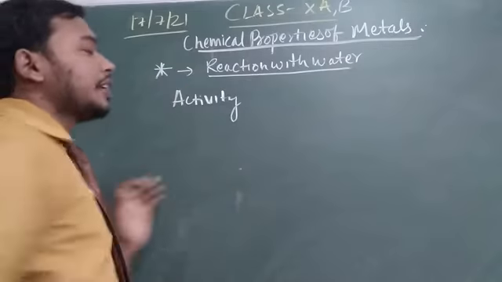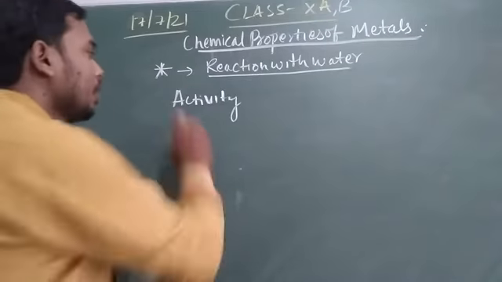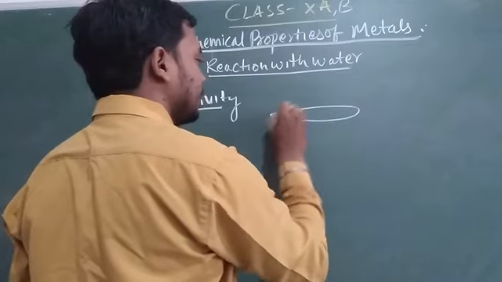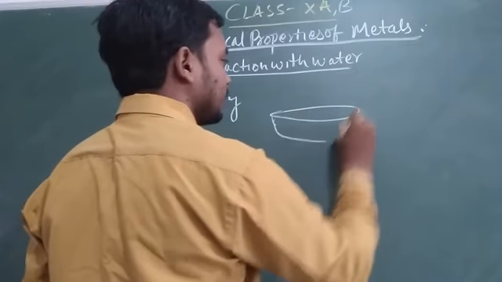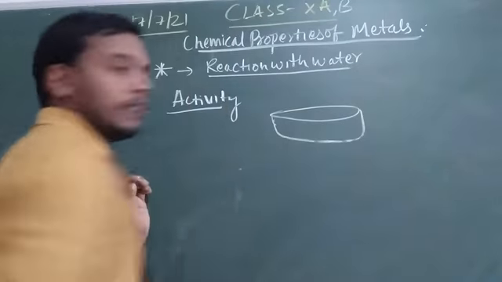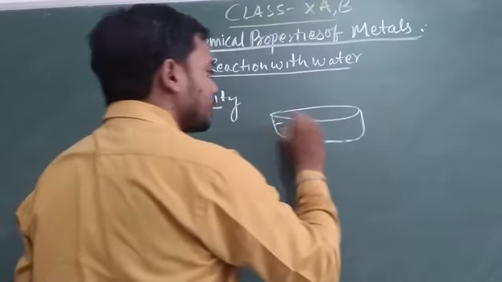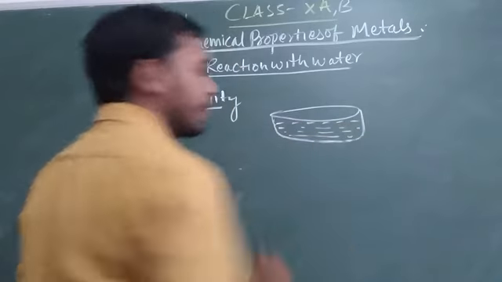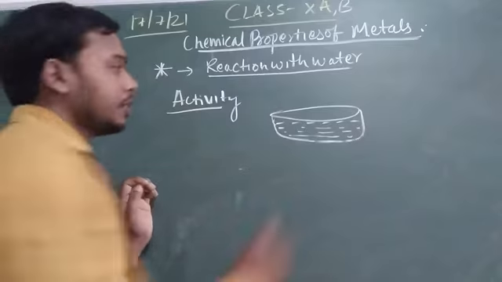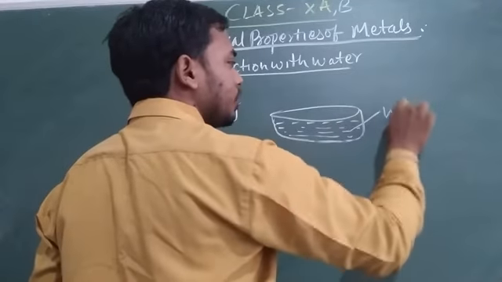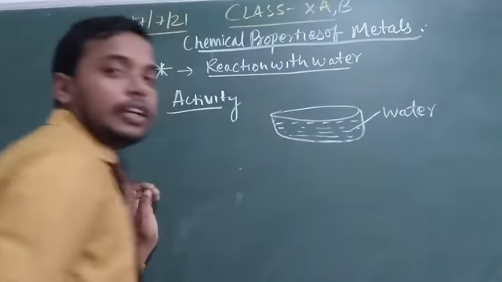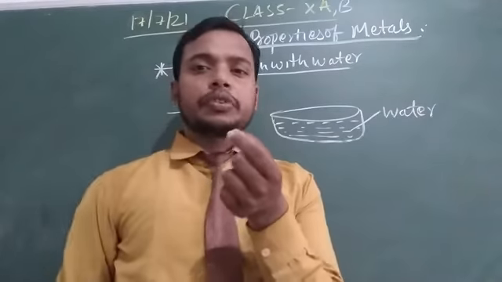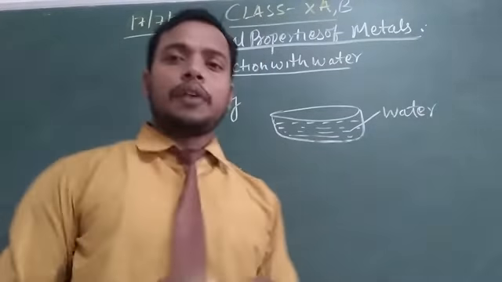If you take the activity in your lab, take a container and fill it with water, because water is the second reactant. Take some small pieces of sodium metal, which is very soft.